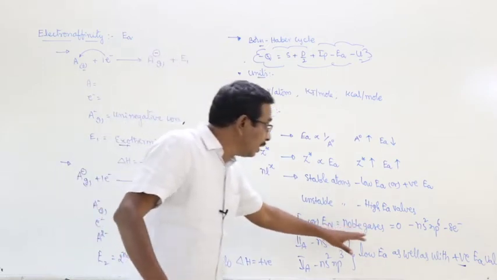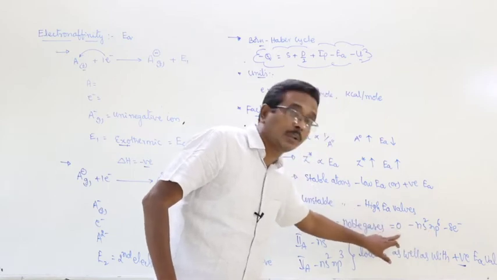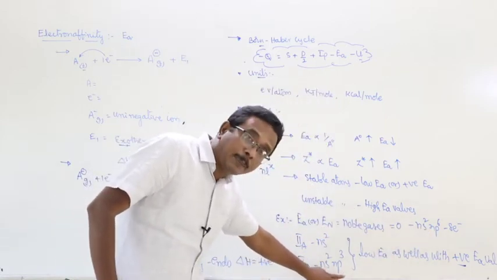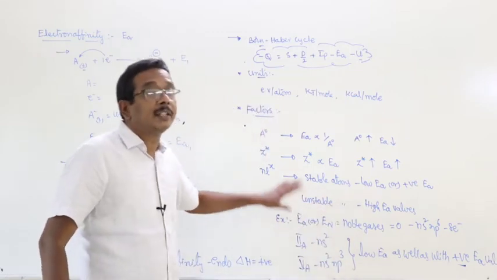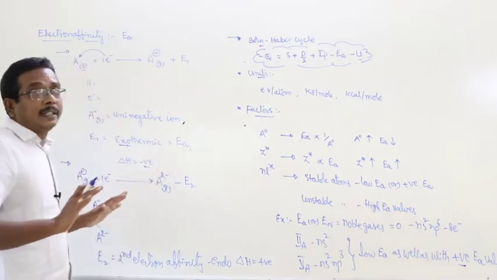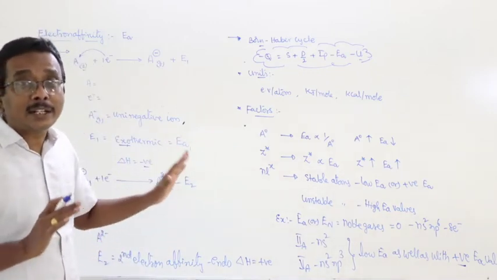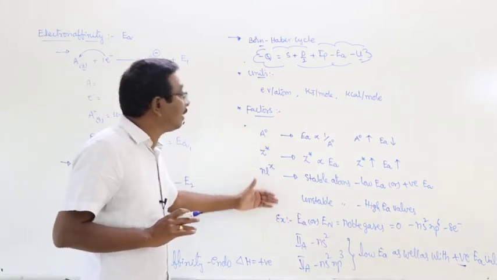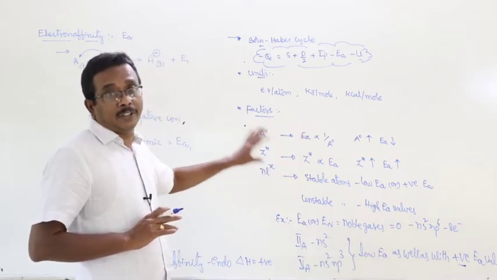In some cases, for noble gases, it is equal to 0, ns2 np6. Here ns2 is completely filled, and in ns2 np3 the p orbital is half filled. As a result of their relative stabilities, they have less tendency to accept or attract electrons. This is about the factors that affect the electron affinities.